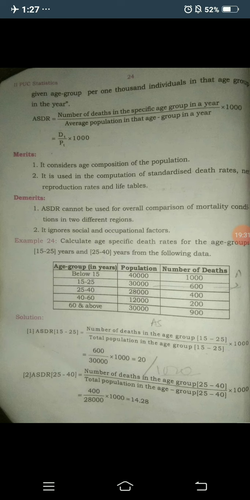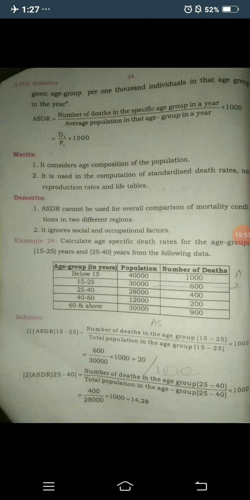So let us consider the formula. ASDR equals the number of deaths in the specific age group in a particular year, like 0 to 5, 5 to 10.